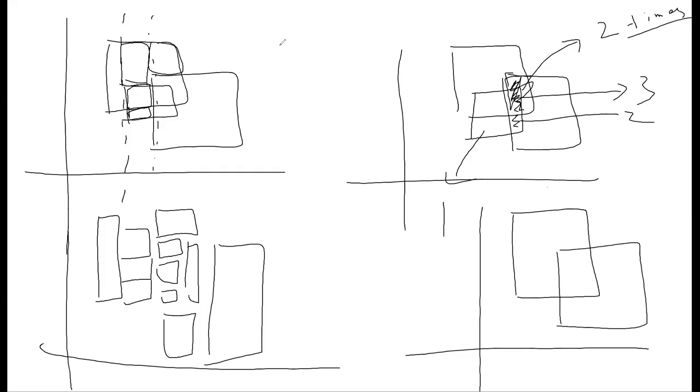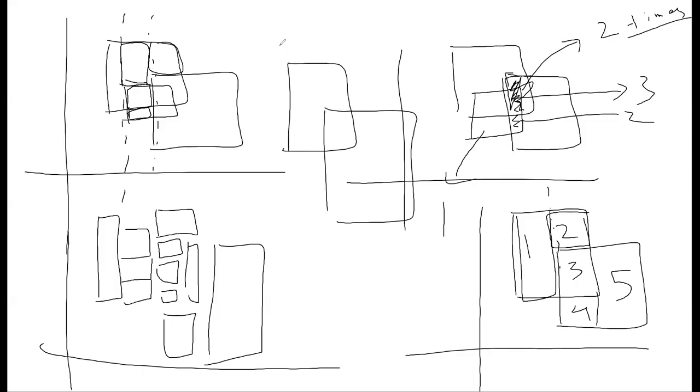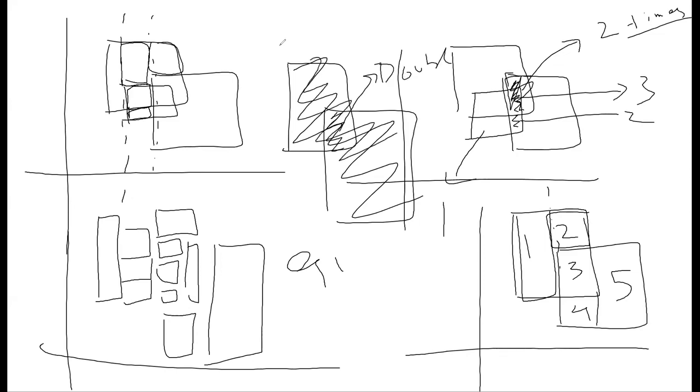Not exactly three. It will be something like this. I'll take this one as rectangle number one, this one as two, this one as three, this one as four, and the remaining will be five. So now you have to make sure that rectangle 3 has twice the weight. No, in this new regime, we don't need twice the weight, right? All of them are individual rectangles which are covering the area only once. I am still saying all the points should have equal probability. I'm not saying the overlapping part should be double. I'm saying all the points should have equal probability.